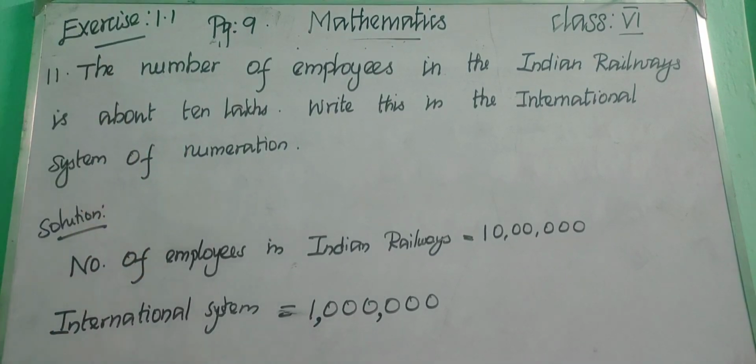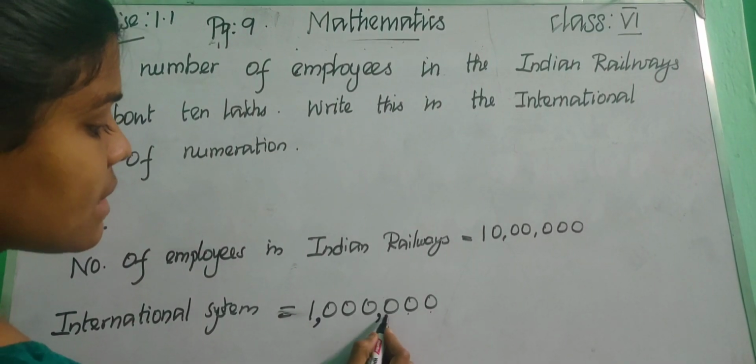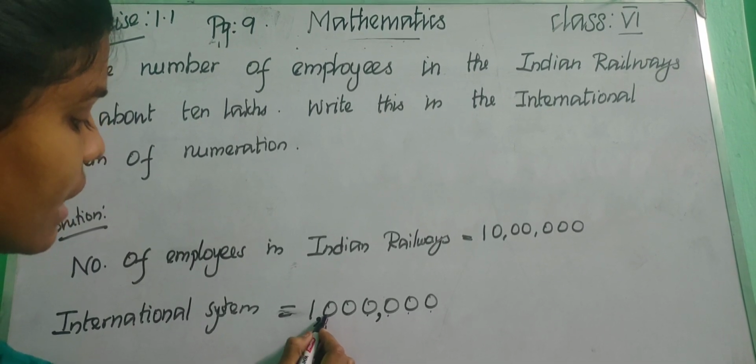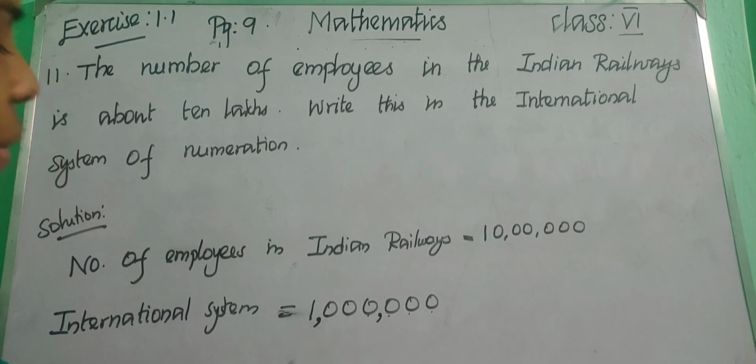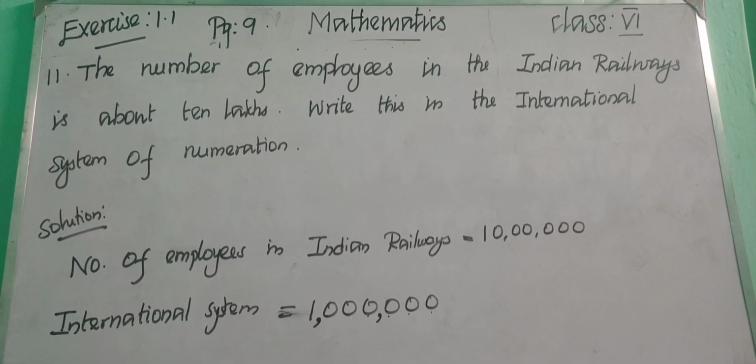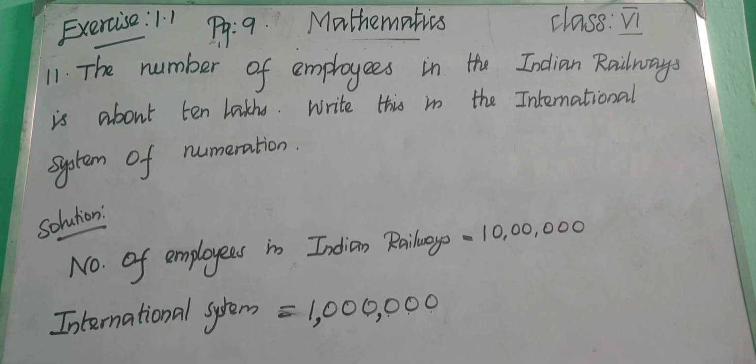Okay. So what is this? So it is ones, tens, hundreds, thousand, 10,000, 100,000 and million. Okay. So 1 million employees. Okay. So then 1 million employees in the Indian Railways. Okay, children. So the number of employees in the Indian Railways is about 1 million.